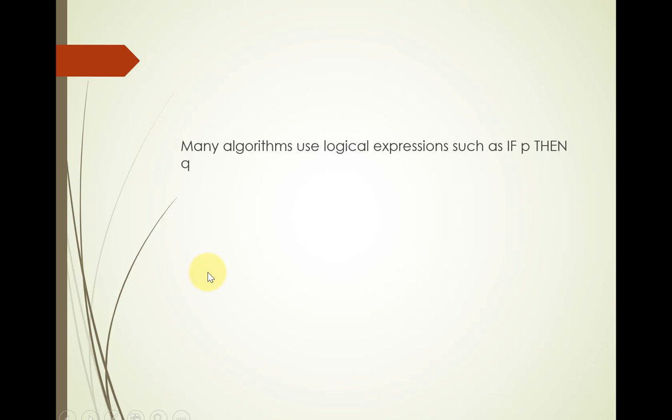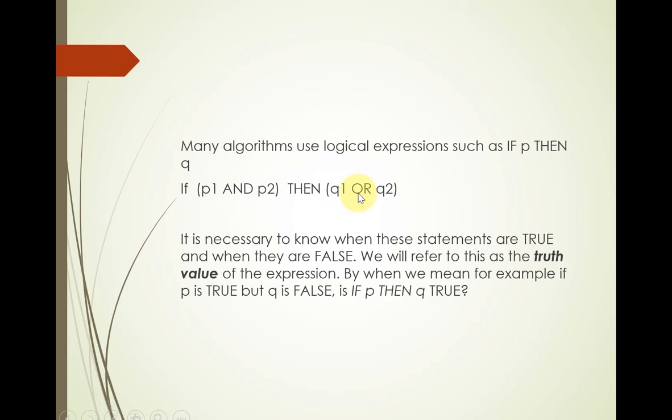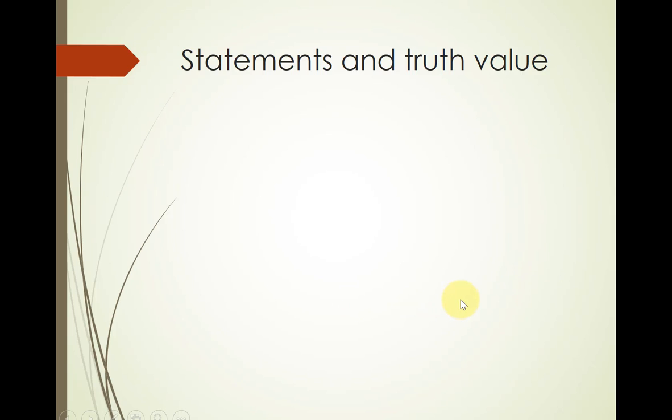And many algorithms use logical expressions such as if P then Q, or if P1 and P2, then Q1 or Q2. So we need to understand the structure of this kind of statement. It's necessary to know when these statements are true and when they're false. We'll refer to this as the truth value of the expression. And by that we mean, for example, if P is true and Q is false, is if P then Q true. So we'll talk about that.